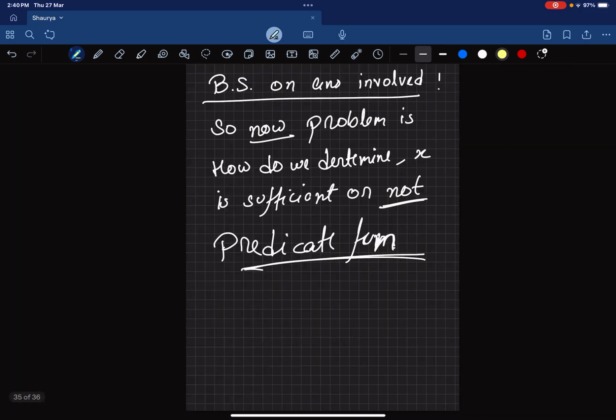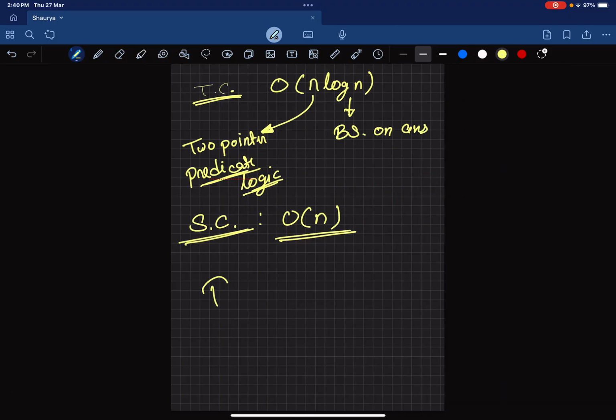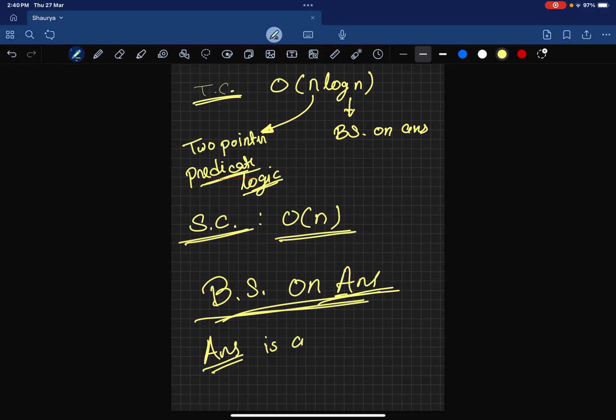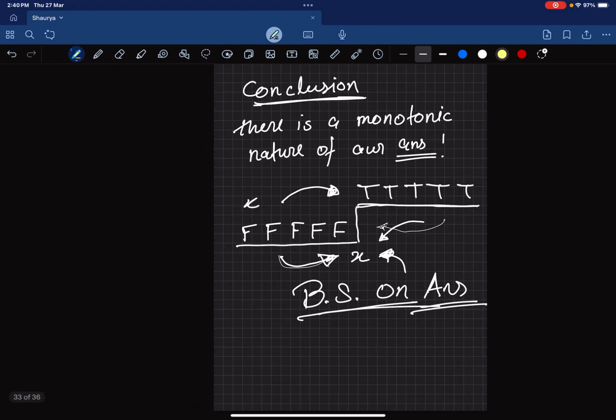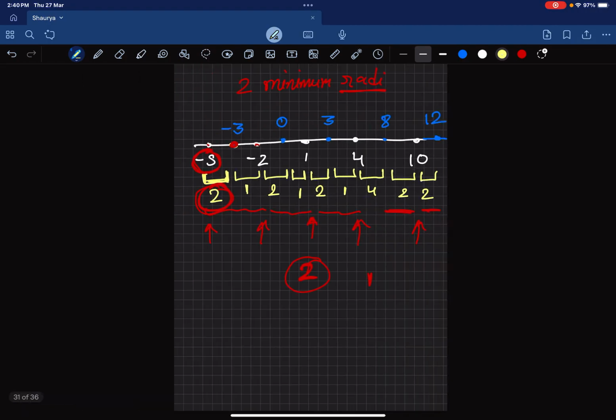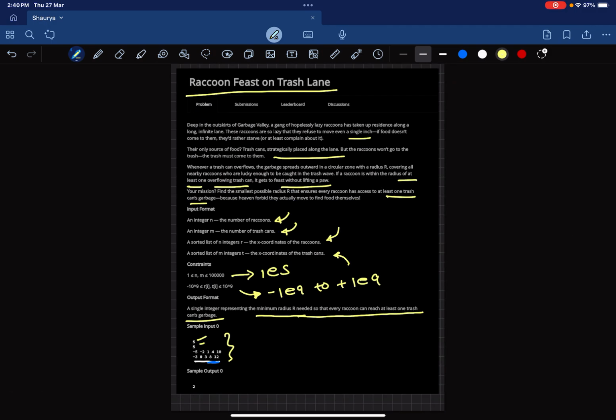The key takeaway from this problem is the idea of binary search on answer, and the idea to get to know that the answer is a monotonic function, right? Whenever you see a monotonic function, you should always use binary search on answer. There might be other solutions to it, but this was the most optimal and best solution to this problem.